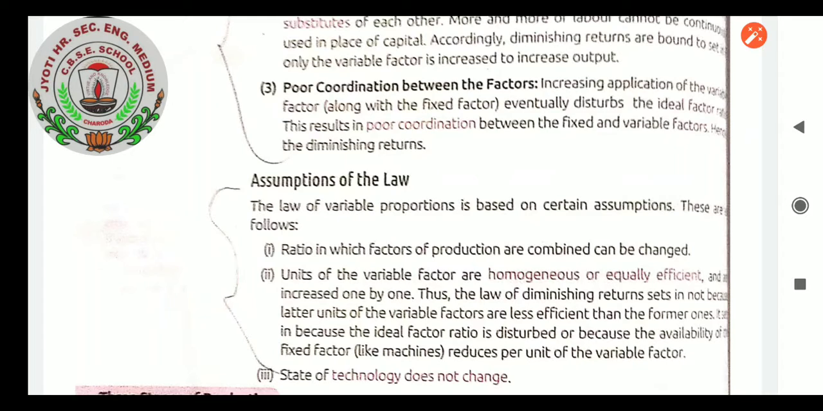Thus, the law of diminishing returns sets in not because later units of the variable factor are less efficient than the former ones. It happens because the factor ratio is disturbed, or because the availability of the fixed factor, like a machine, reduces per unit of the variable factor. The state of technology does not change. So that is known as the assumption of the law.